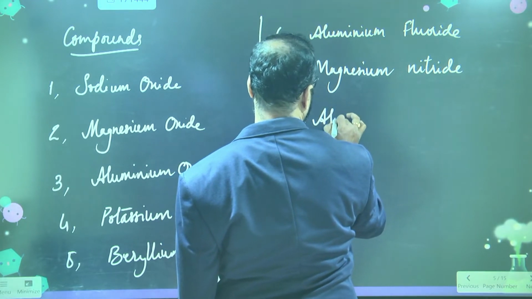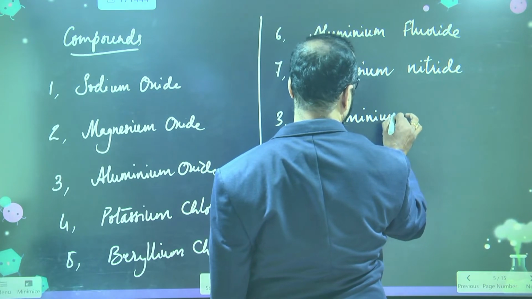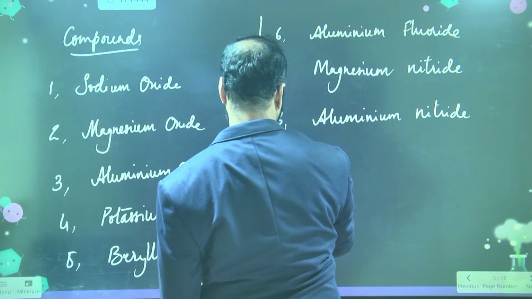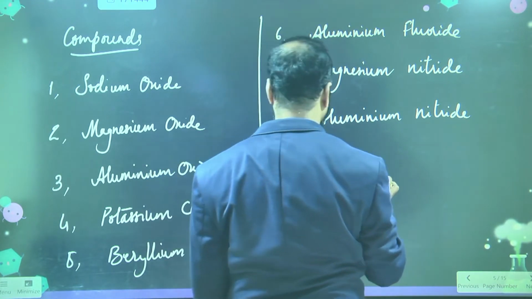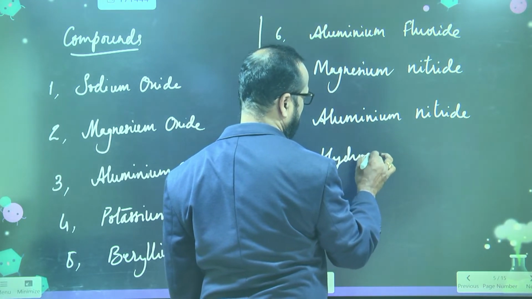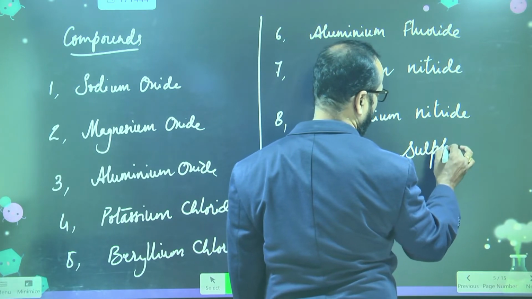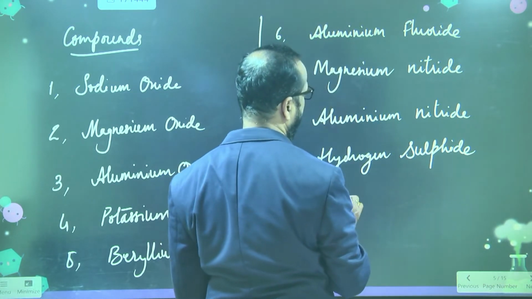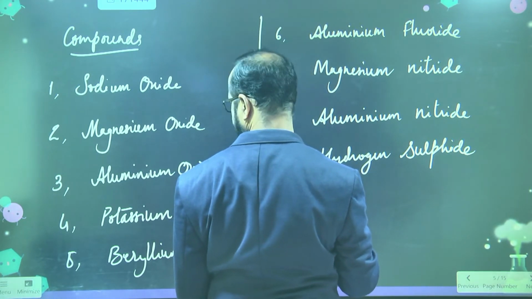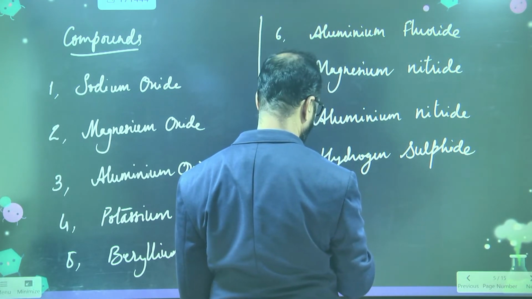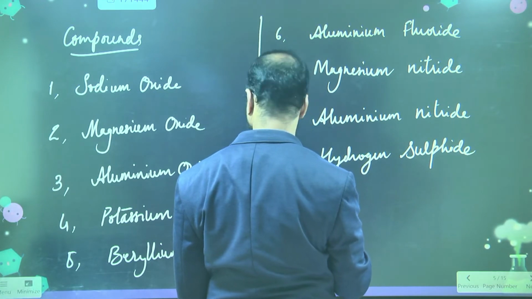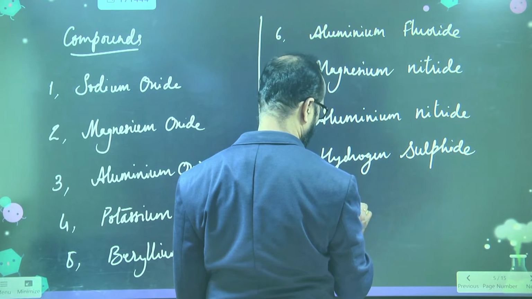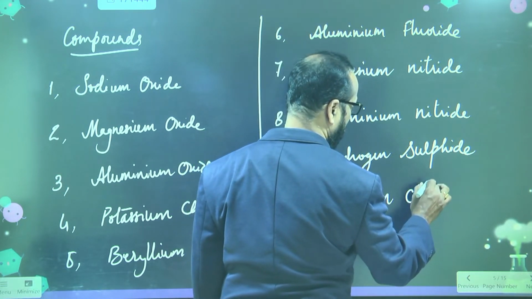Next we take aluminium nitride. Next hydrogen sulfide. Next, what we take? Barium chloride.